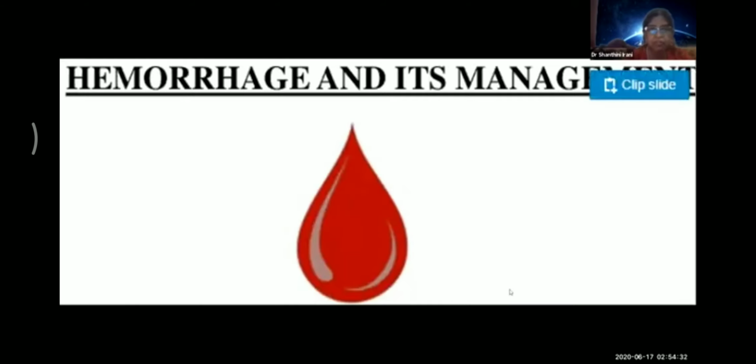The first topic, which is very important to all of us, is hemorrhage and its management. We should all remember that whatever is important in the clinical side only is important also for the exams. So asking what is important in exams is not really necessary. Hemorrhage is very important in surgery because all our patients either come to us because they have had an injury or come to us to get operated. And hemorrhage can be a problem in any of these cases.